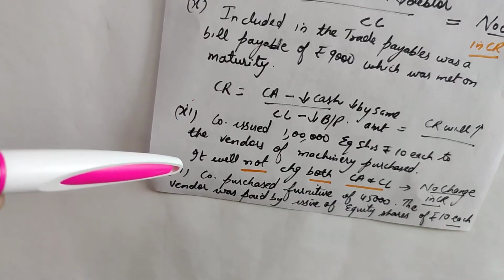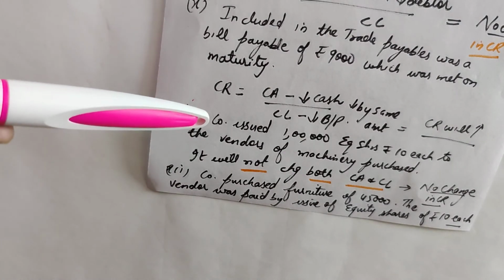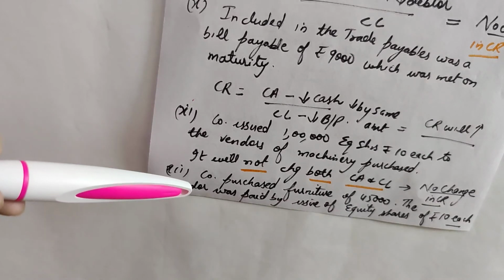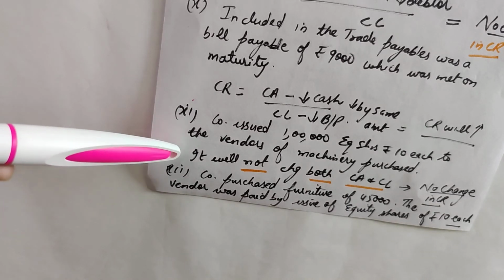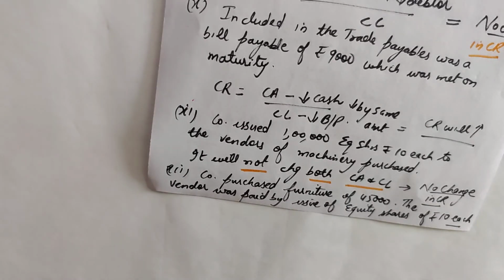So since both current assets and current liabilities will not be impacted, there will be no change in the current ratio. There can be any such questions given to you, but the starting point you have to see is that in these cases the current ratio was given to be 2:1, so we assumed current assets to be 20,000 and current liabilities to be 10,000.